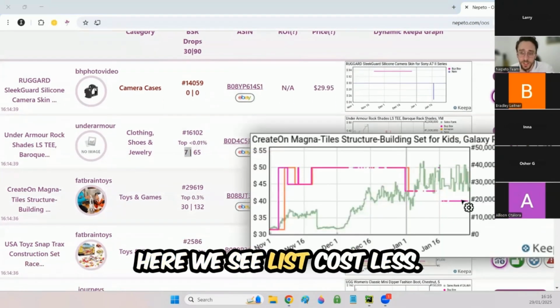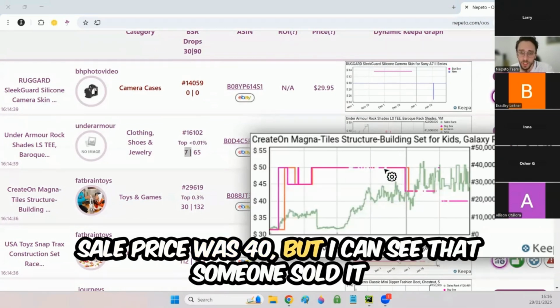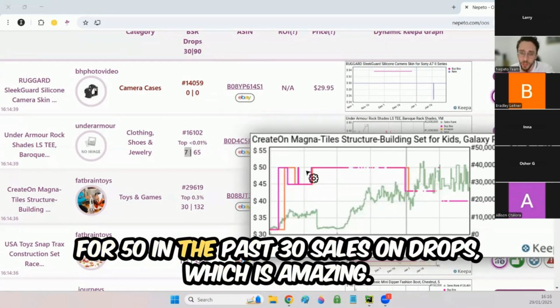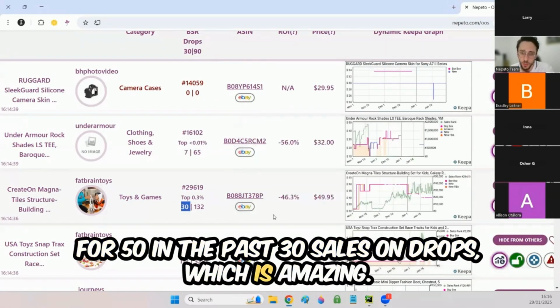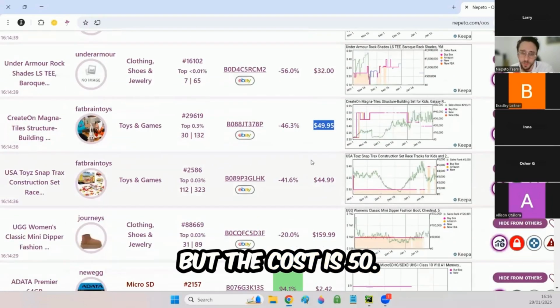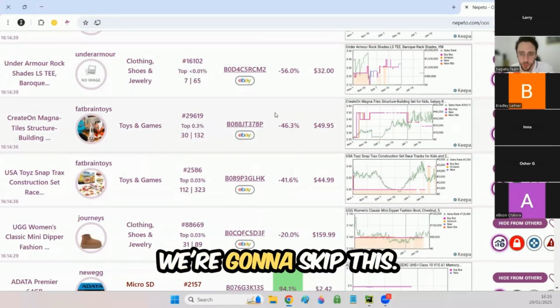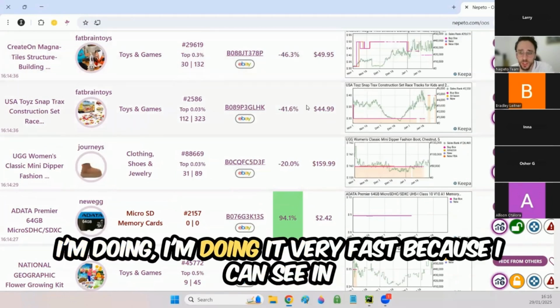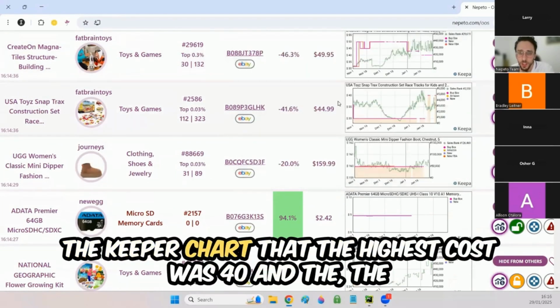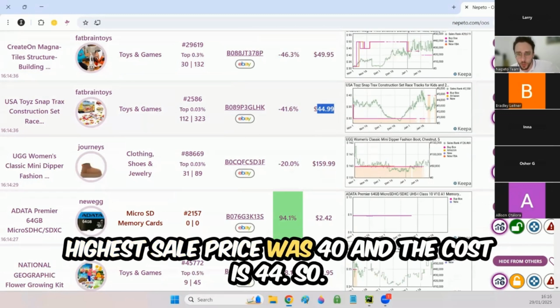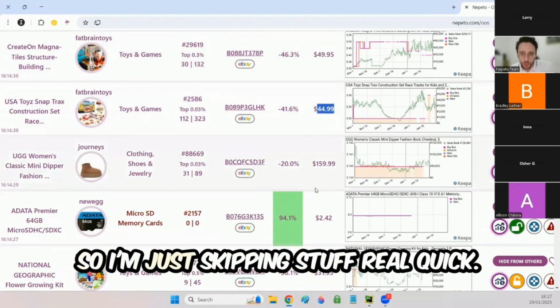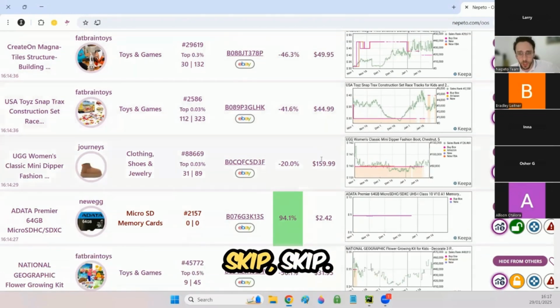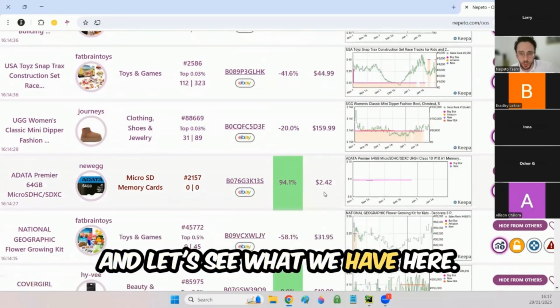Here we see the last sell price was 40, but I can see that someone sold it for 50 in the past. 30 sales rank drops, which is amazing, but the cost is 50. This is why it's negative. We're going to skip this. I'm doing it very fast because I can see in the Keepa chart that the highest sell price was 40 and the cost is 44. So I'm just skipping stuff real quick. Skip, and let's see what we have here.